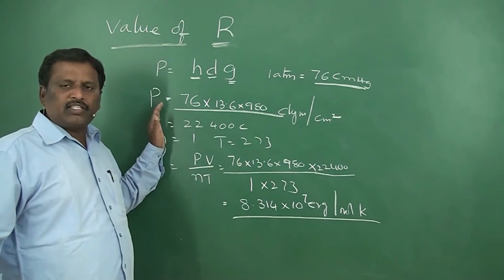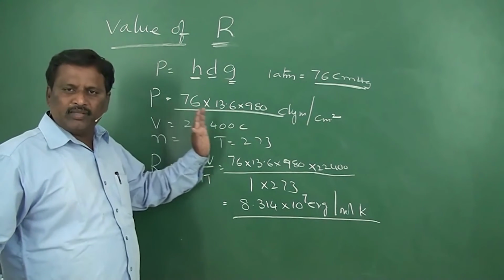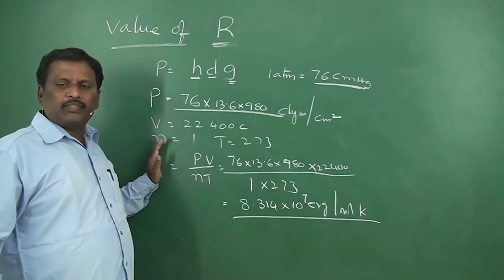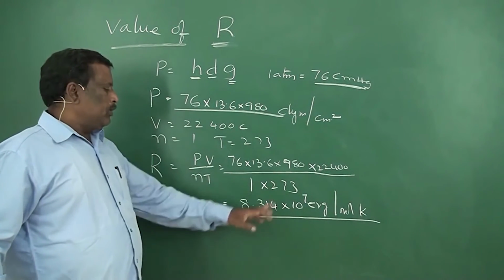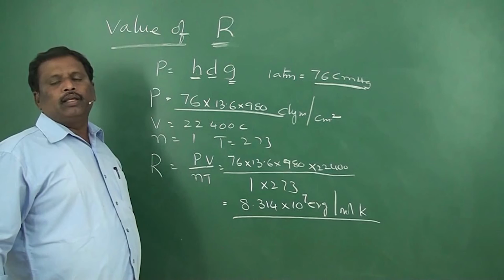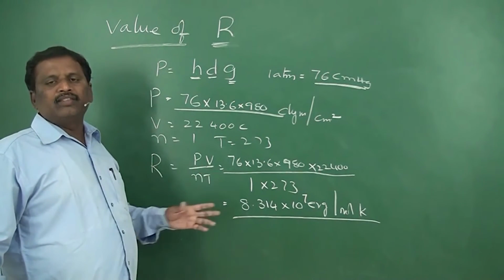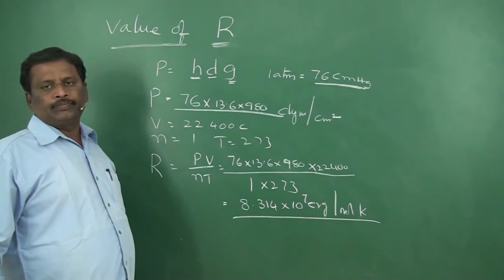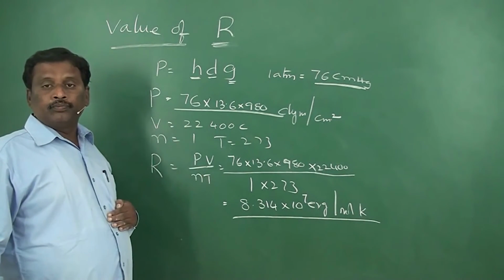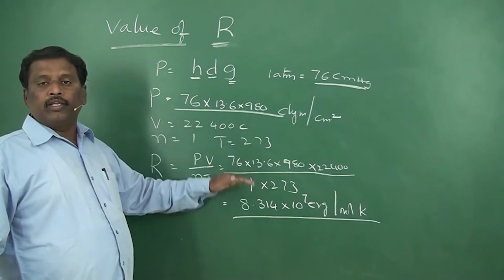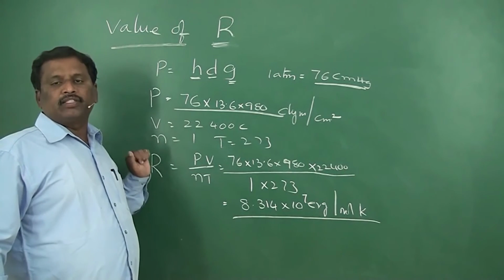When pressure is expressed in dynes per square centimeter, volume is expressed in cubic centimeters, and temperature is expressed in the Kelvin scale, then the R value will be 8.314 into 10 to the power 7 ergs per mole Kelvin. This is the R value in CGS units. So, we should take care while using the R value. There are many numerical values for R based on the units of pressure and volume.